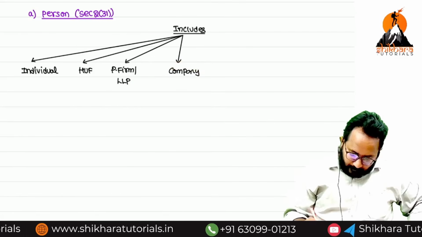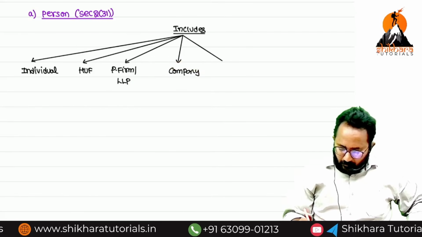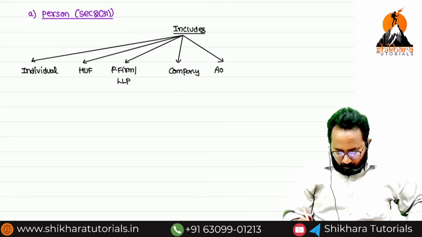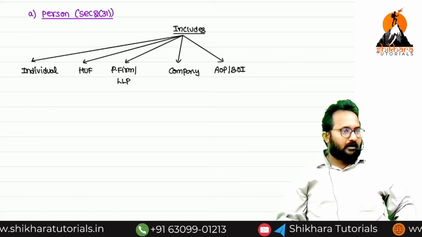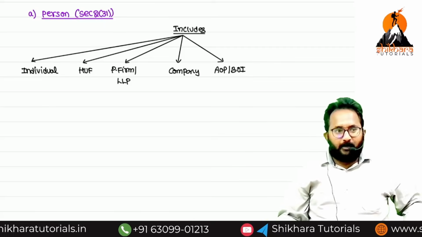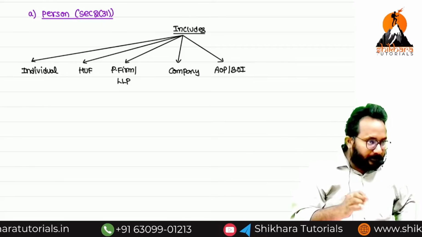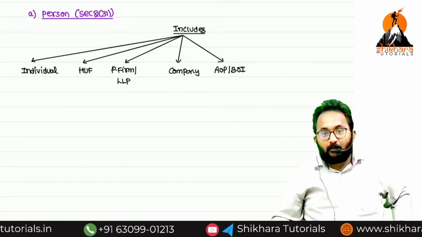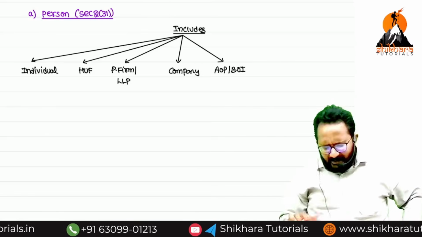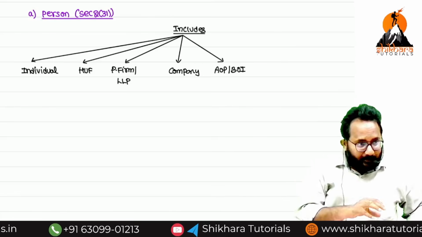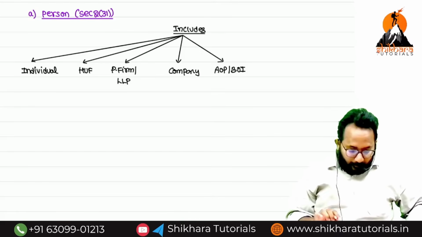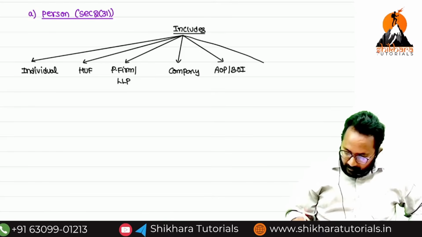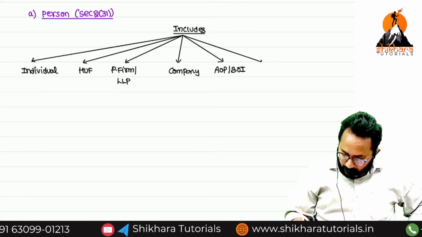Next, I will write down an abbreviation, AOP BOI. Do you know anything about AOP BOI? AOP means association of persons. BOI means body of individuals. I will tell you what is meant by an association of persons and what is meant by a body of individuals. But remember AOP BOI.